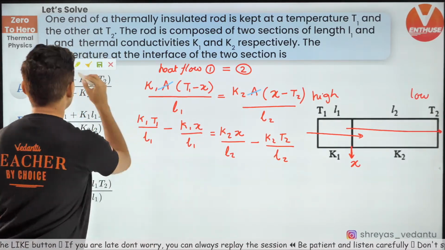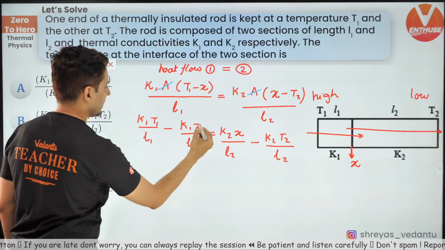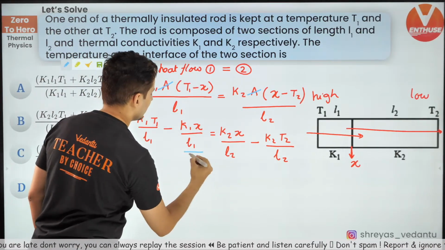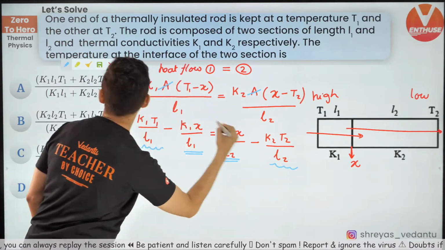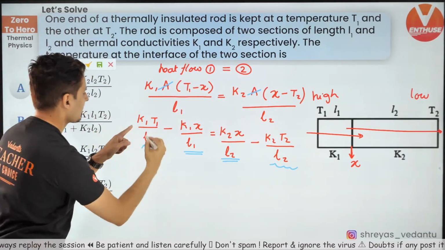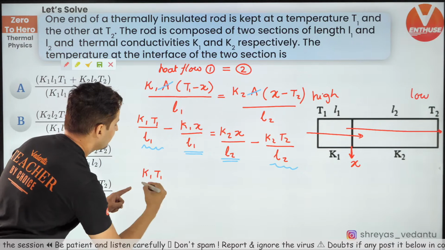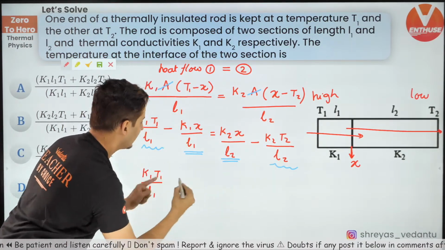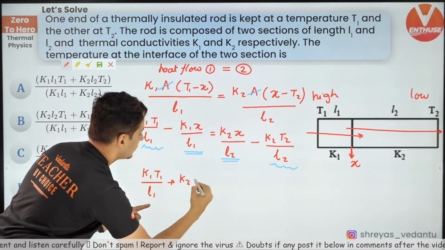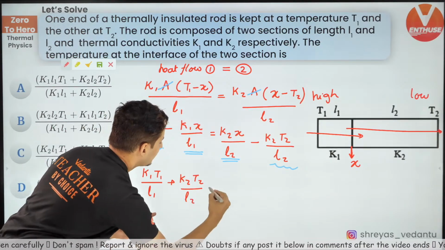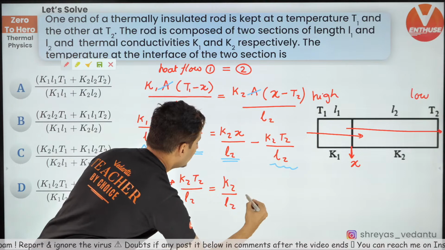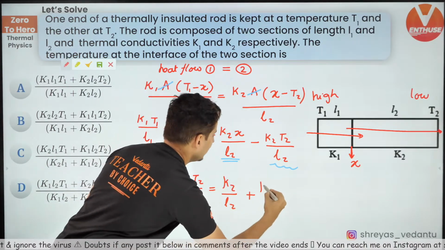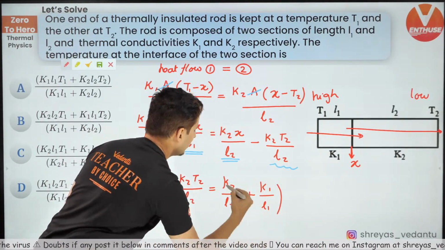Now shift the X terms together and bring the other terms together. That's it, you will get the answer there. So it will become K1 T1 by L1 plus K2 T2 by L2 will be equal to K2 by L2 plus K1 by L1, the whole thing into X.